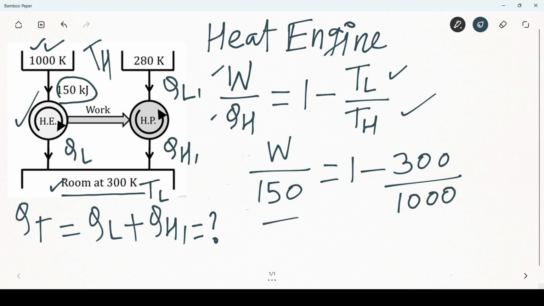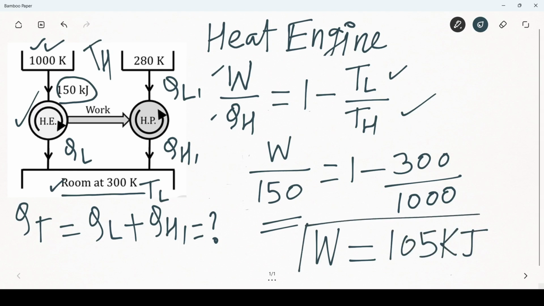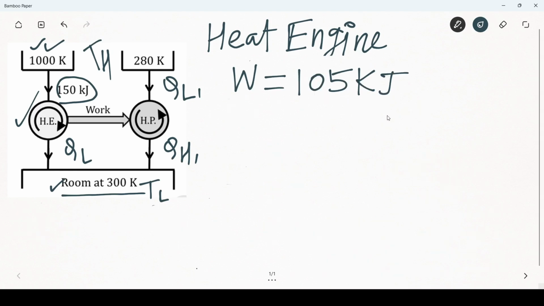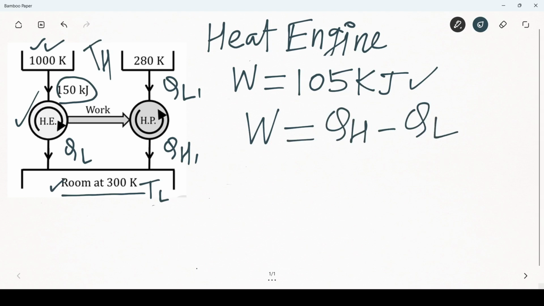Now if we solve this, we will get work output equal to 105 kilojoule. So the work output for this heat engine is 105 kilojoule. We can also write work output is equal to QH minus QL.